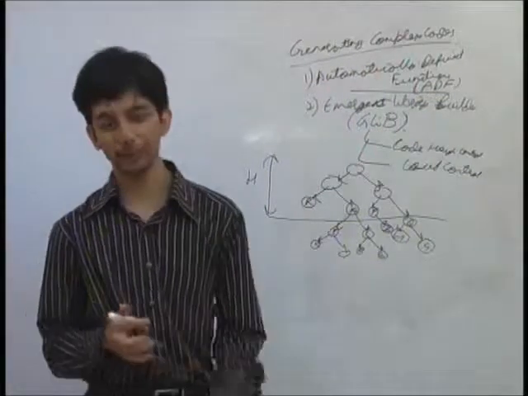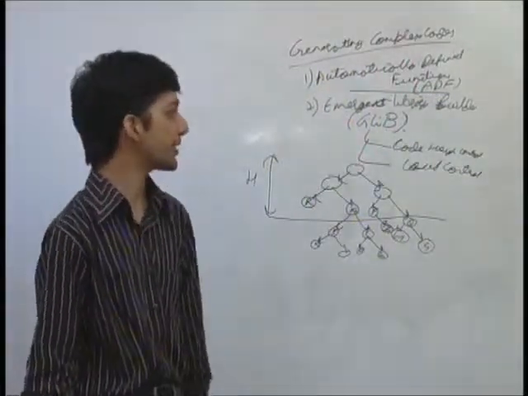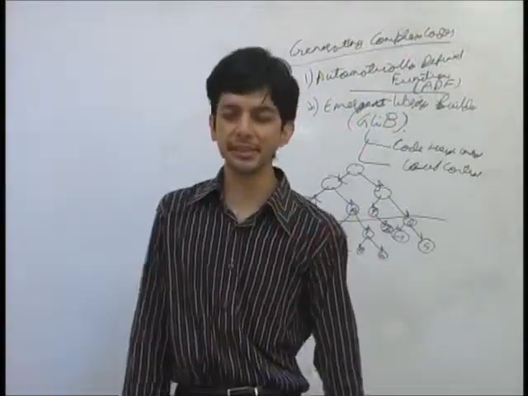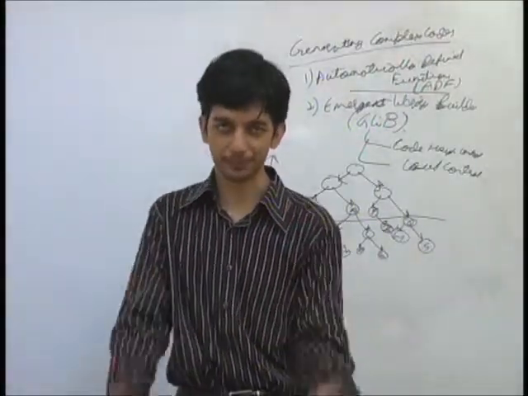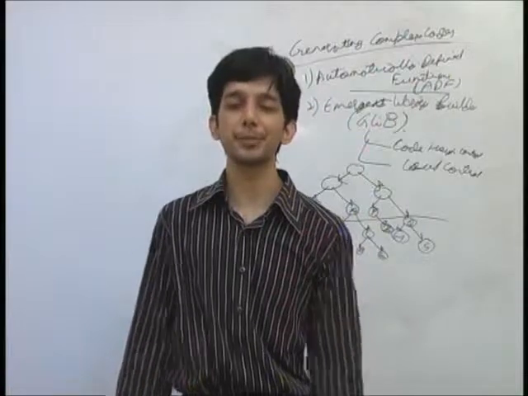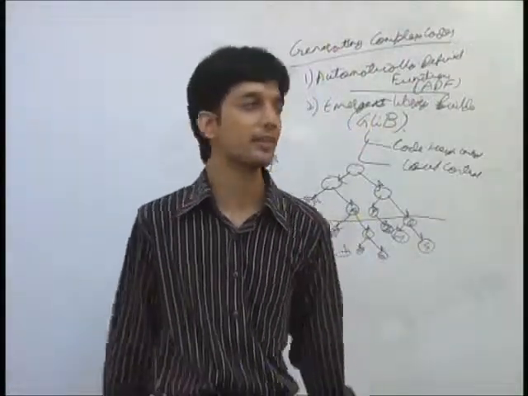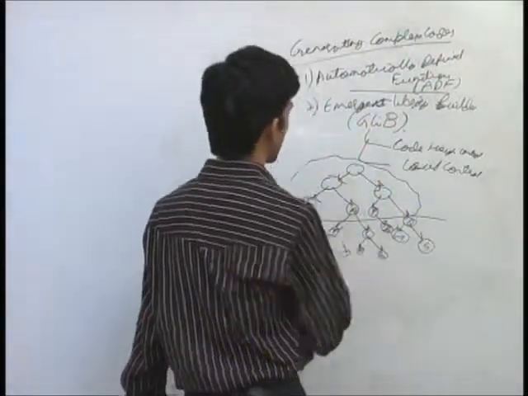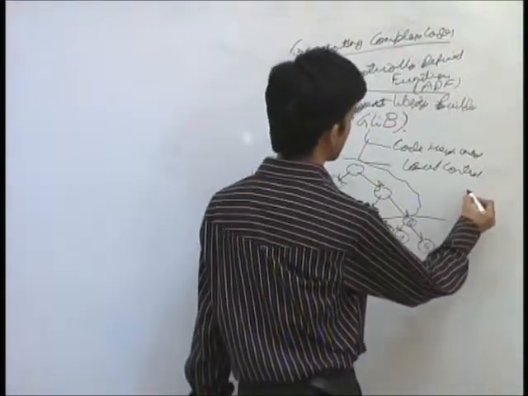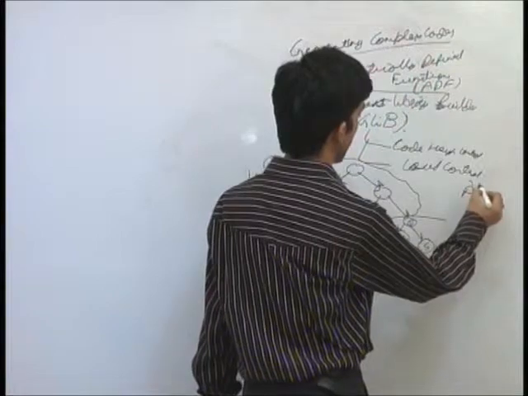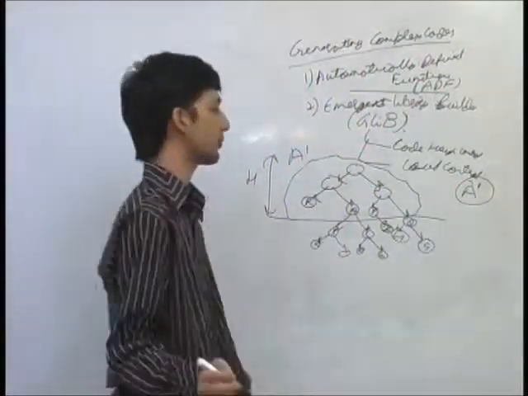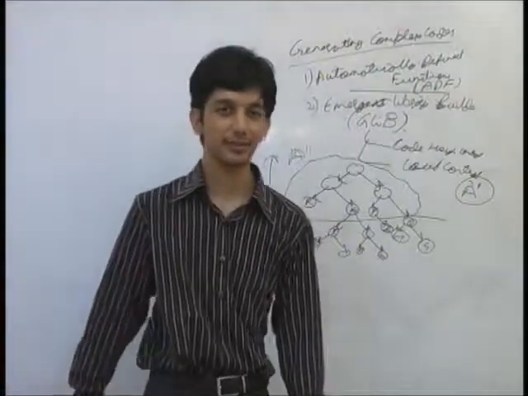My maximum height would be this. So the first thing I need to do when I'm trying to control the height is some kind of compression. All that I do is study this part of the code, and I say this is nothing but A dash. I replace this entire code by code A dash.